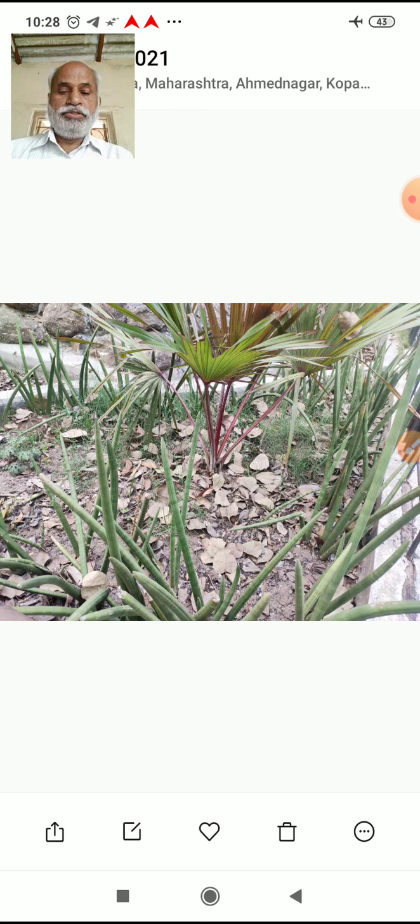So the definition one can give for diffusion is movement of particles, or molecules, from the region of their higher concentration to the region of their lower concentration. This can be asked for 1 mark.